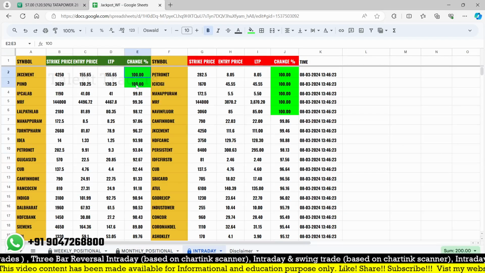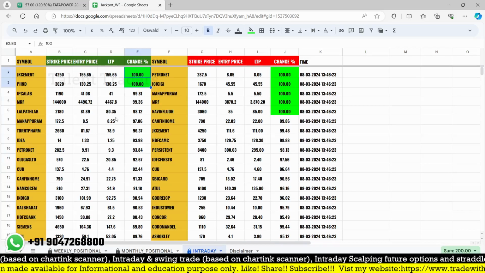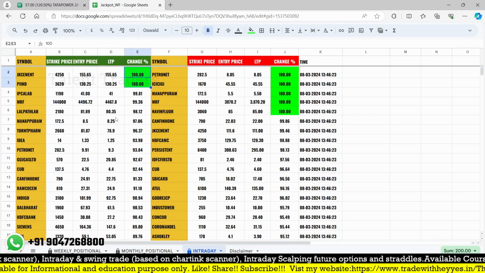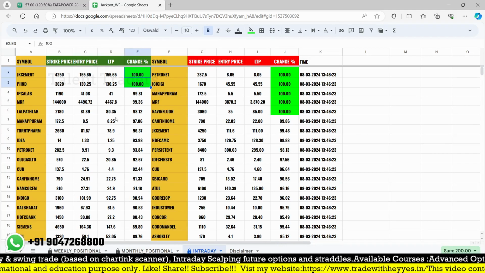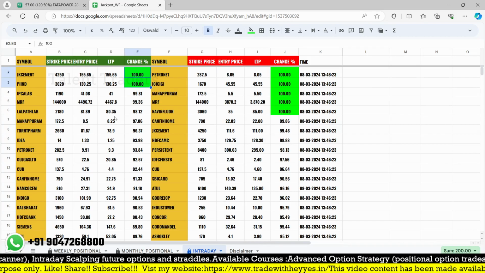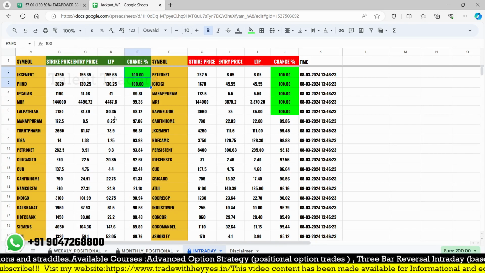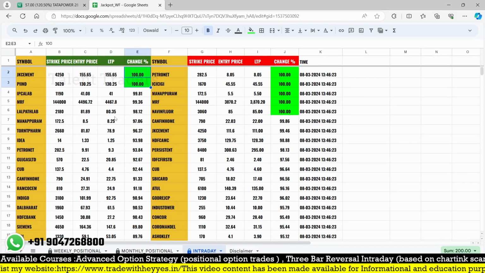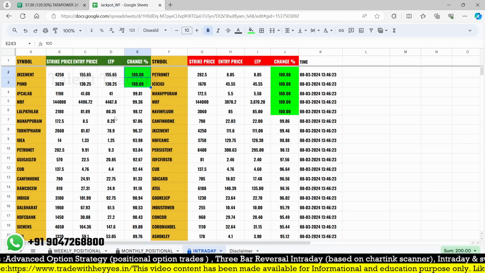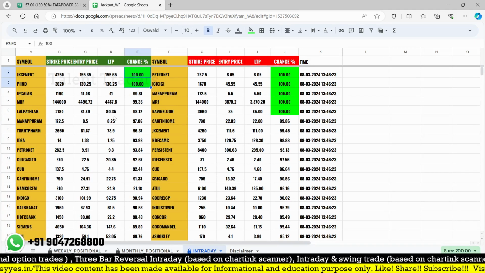So this 100 which is showing you was not liquid, and one more update on the intraday sheet is about 9:30. So at 9:30, whatever stock triggered its entry point before that would be removed from this list, and a new one would be added here. Okay, so that is very important, and you can track it on the live market, so it may help you to find breakout opportunities.